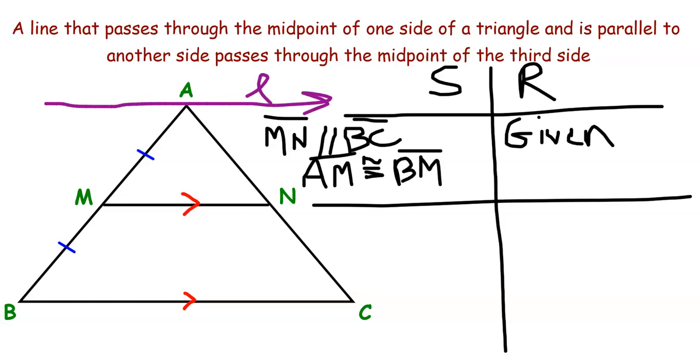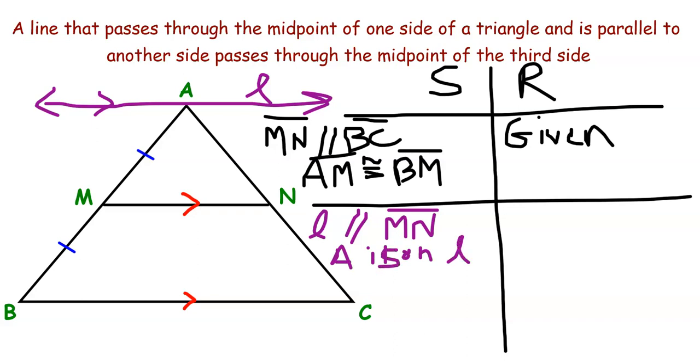We can say that this line L that goes through A is parallel to MN. Why? In this case, it's because of the Euclidean postulate that tells us that that line exists. So L is parallel to MN, and A is on L. Why? Because of that Euclidean postulate, which I'm just going to abbreviate that way.